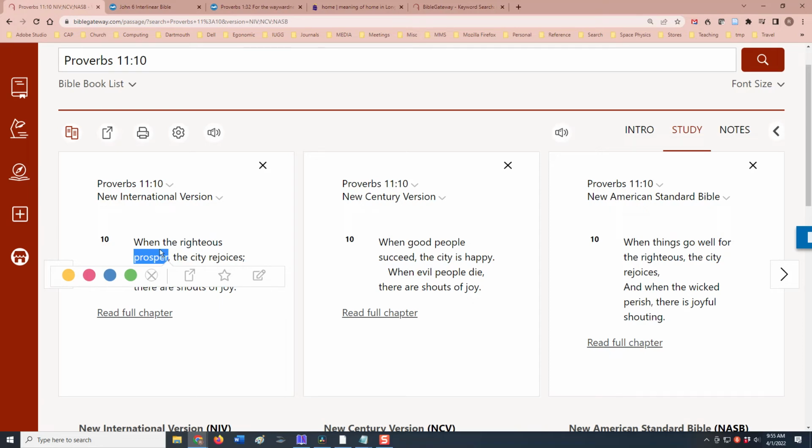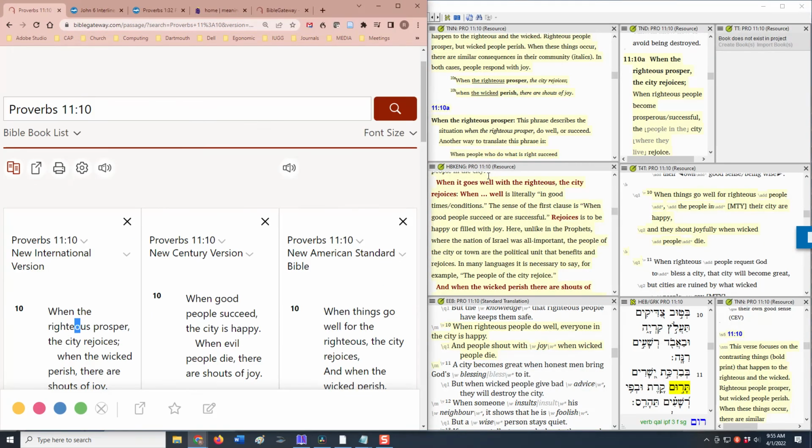So I want to see if we really need to have the word prosper. We don't currently have that in our system, but we could add that as a complex word. So I'm going to look at some other resources here. I'm looking first at the SIL translation notes in Paratext, and it says that this word prosper means to do well or succeed. The UBS handbook says that it means to succeed or be successful. So I'm going to go with the word succeed and not add a complex word prosper.